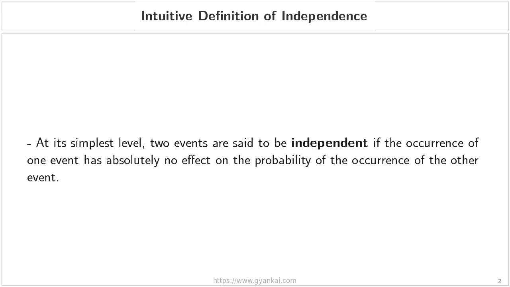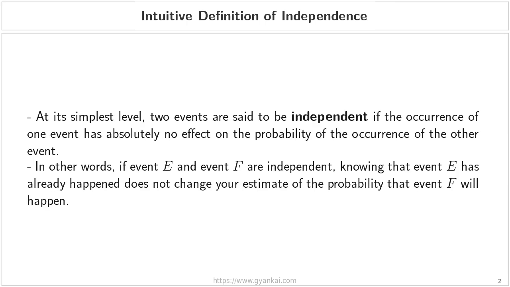Intuitive definition of independence. At its simplest level, we say two events are independent if the occurrence of one event has absolutely no effect on the probability of the other event occurring. To put this another way, imagine we have two events. Let's call them event E and event F. If these two events are independent, then even if I tell you that event E has already happened, that piece of information doesn't change your estimate of the probability that event F will happen.